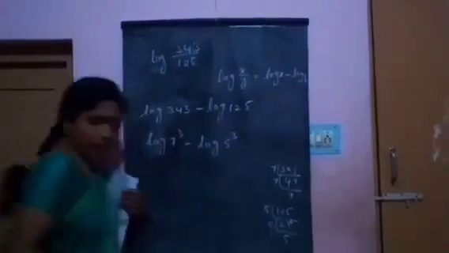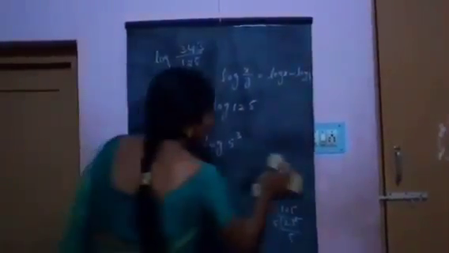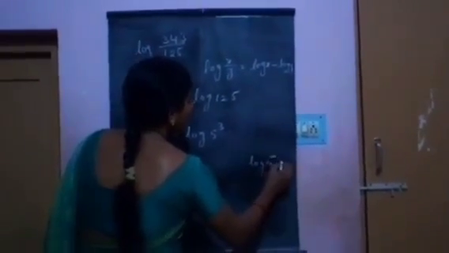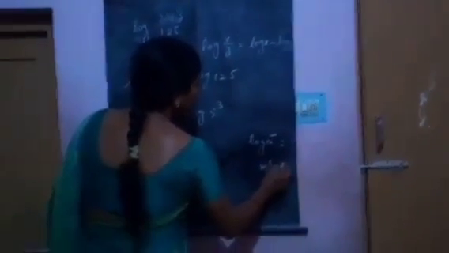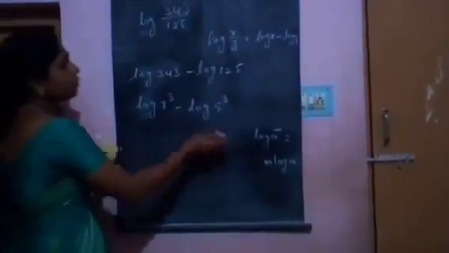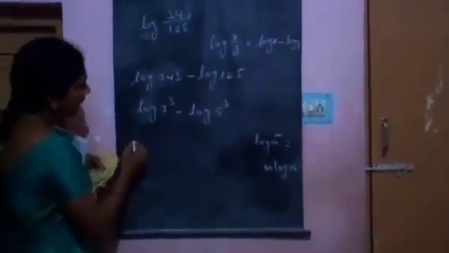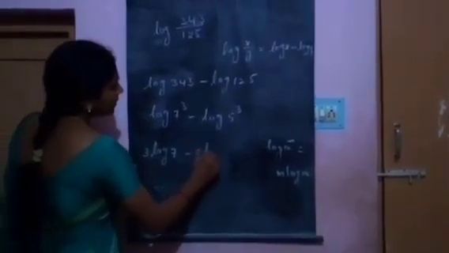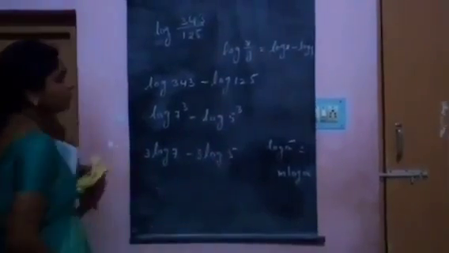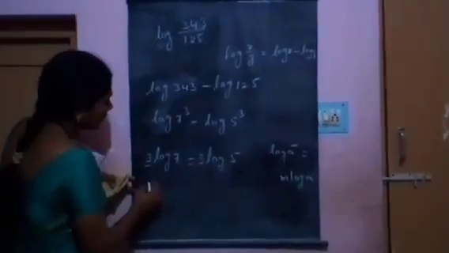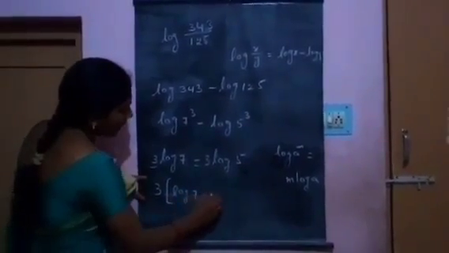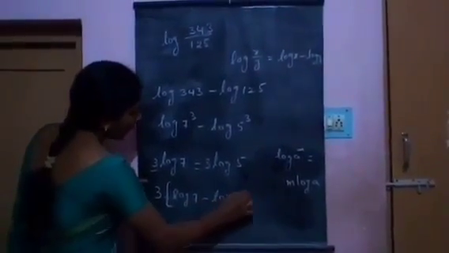Using the formula log a power m equals m log a, this can be written as 3 log 7 minus 3 log 5. Taking 3 common, we get 3 times log 7 minus log 5.